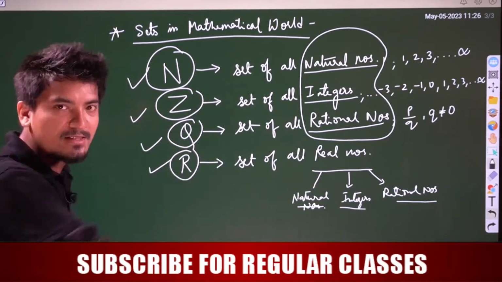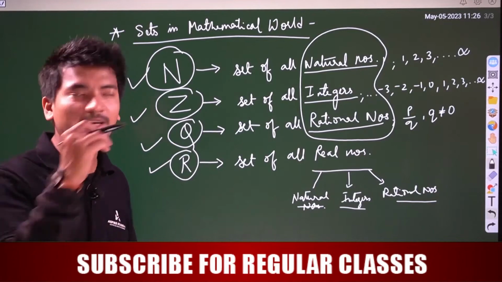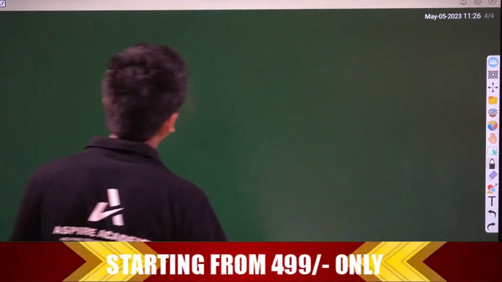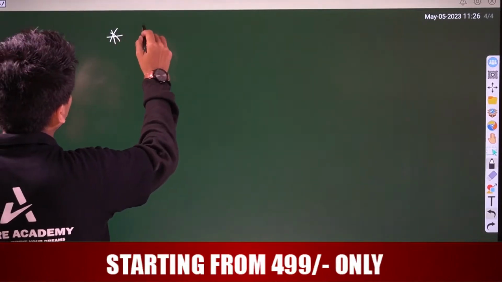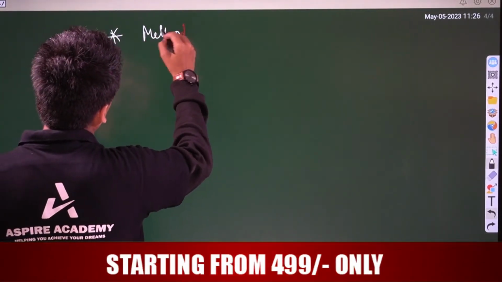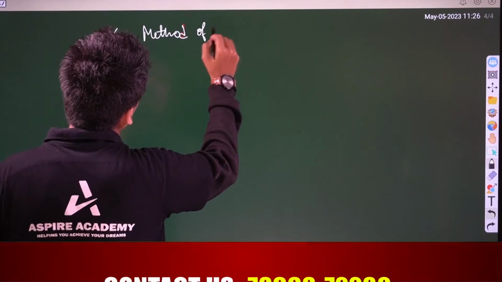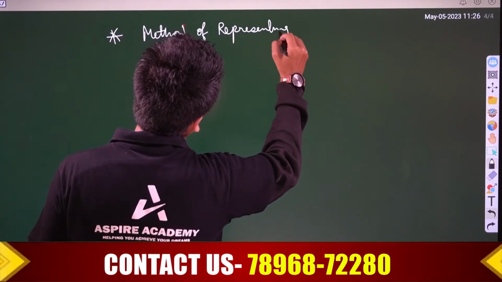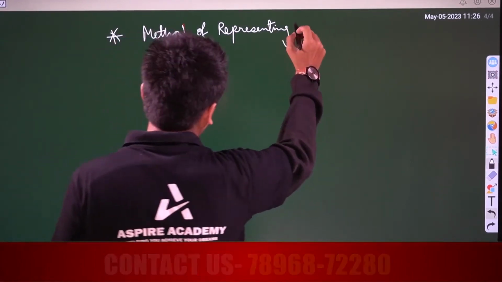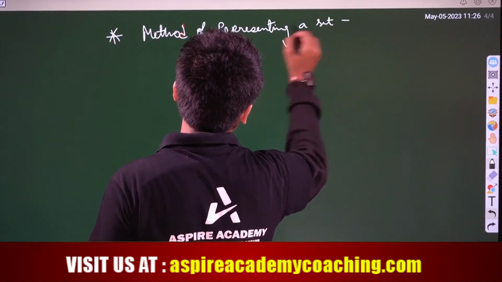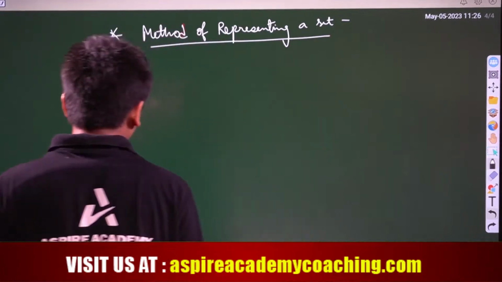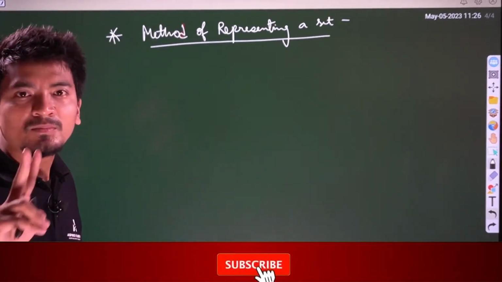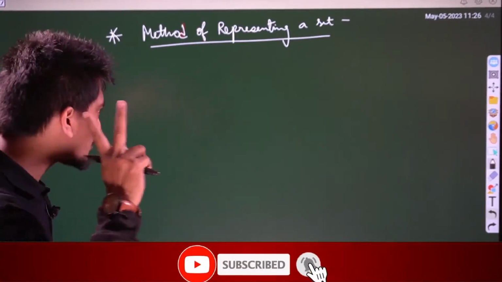You cannot write it like this. So in mathematics, now we'll study the method of representing a set. So how will we represent a set? There are two methods.